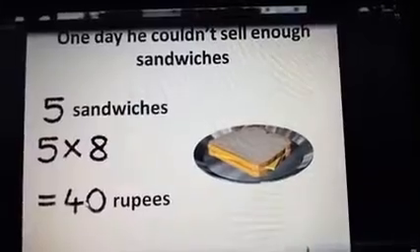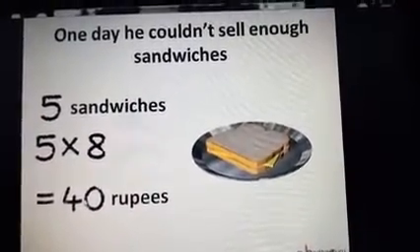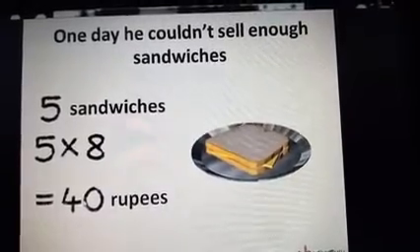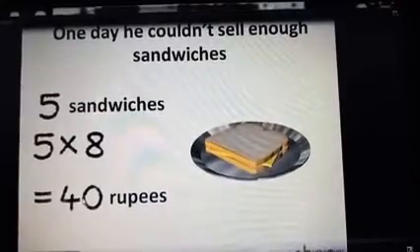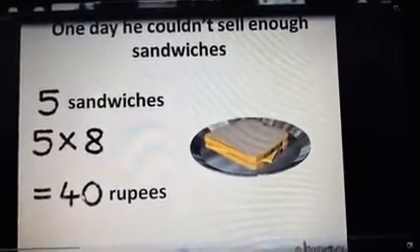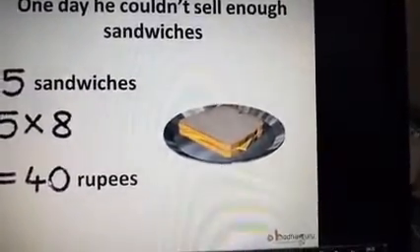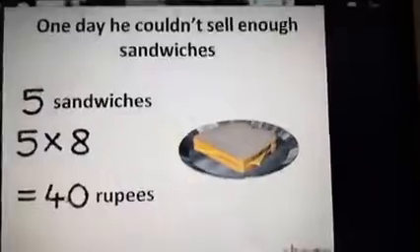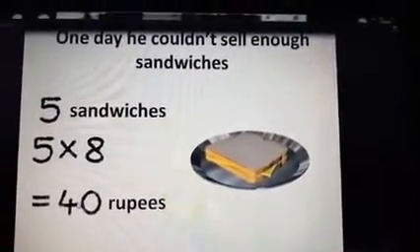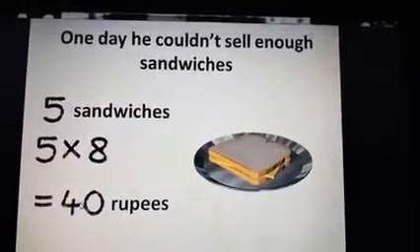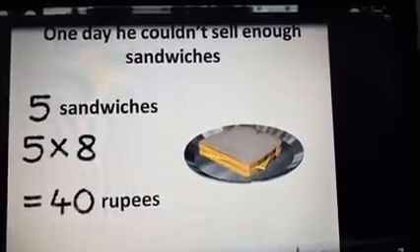So that particular day he earned just 40 rupees, but he spent 50 rupees on the raw materials, that means the vegetables and bread he purchased. So the selling price is less than the cost price. So surely Rahim didn't get a profit here.